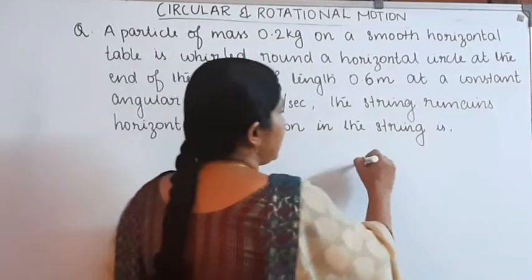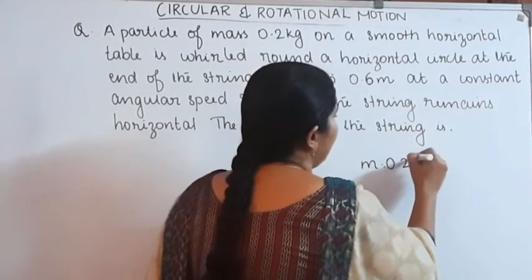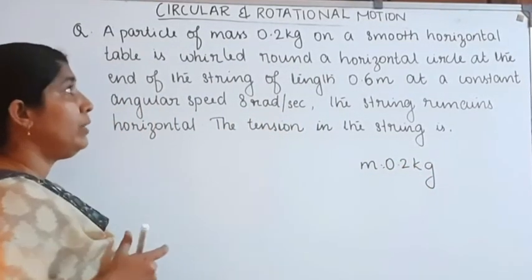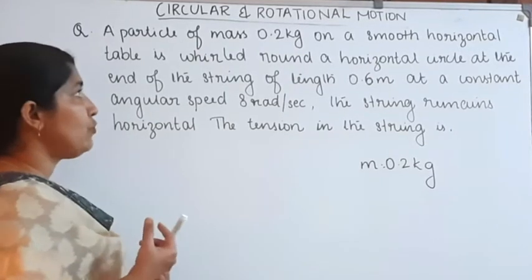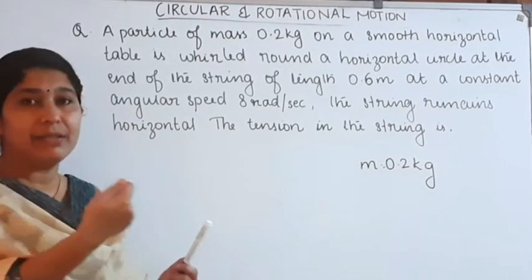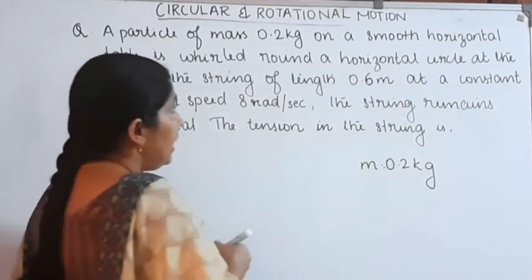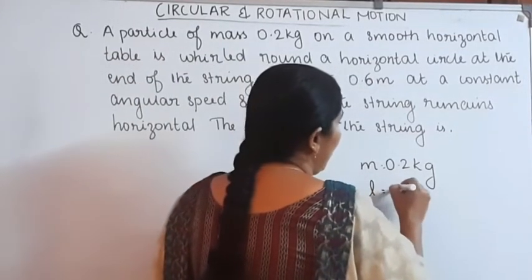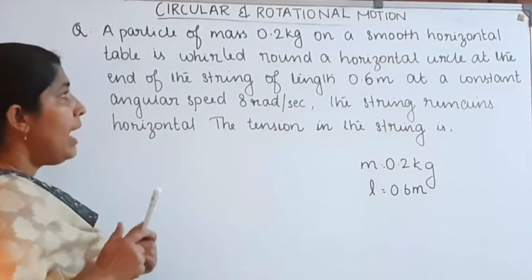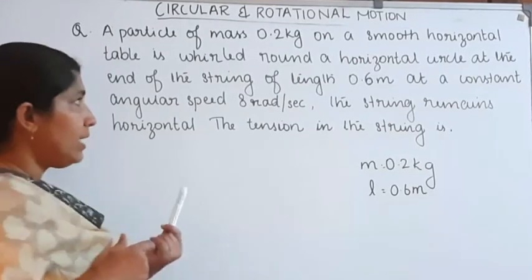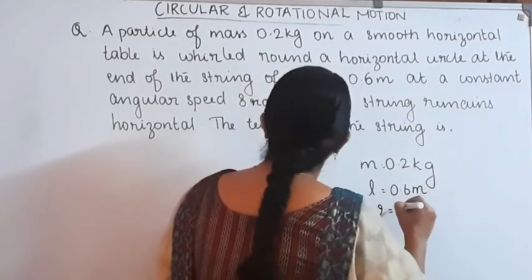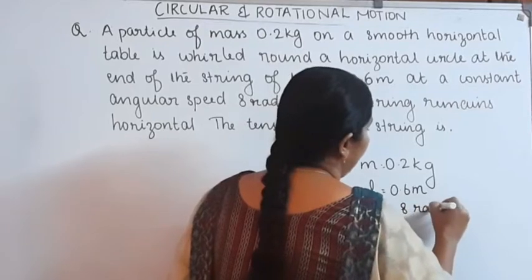Mass m is equal to 0.2 kg, on a smooth horizontal table, is whirled around a horizontal circle at the end of a string of length 0.6 meter, at a constant angular speed equal to 8 radian per second.